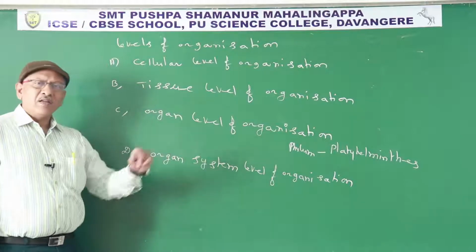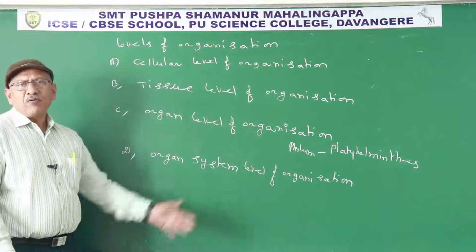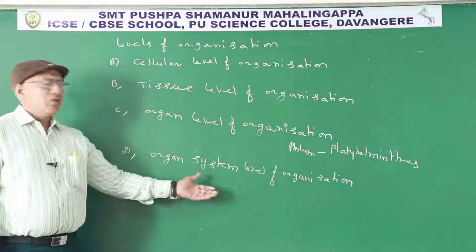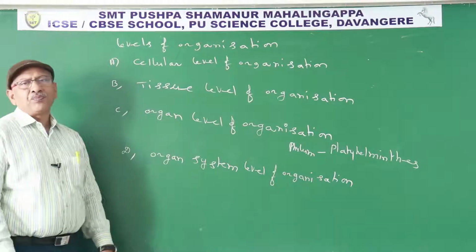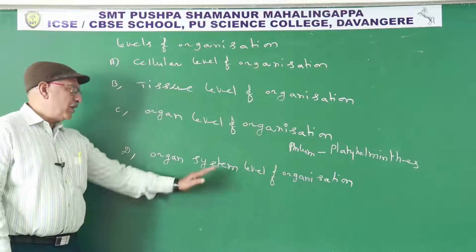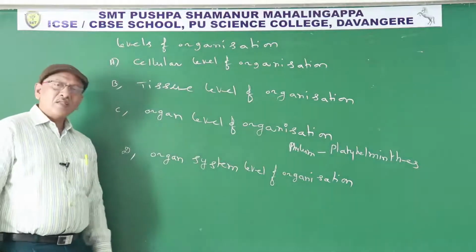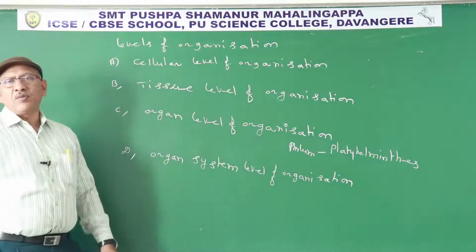Organs that perform a similar function are assembled and one system is formed. In this manner, 11 organ systems are present in highly evolved multicellular organisms. Organs assembled together form organ systems.